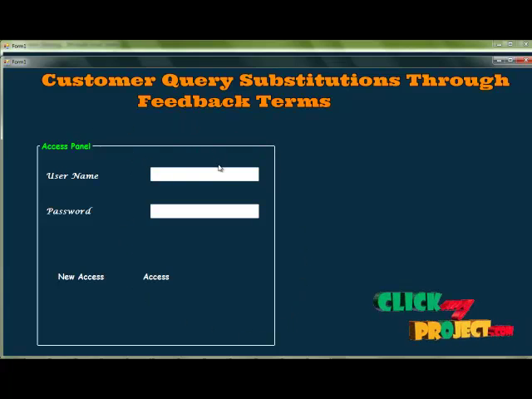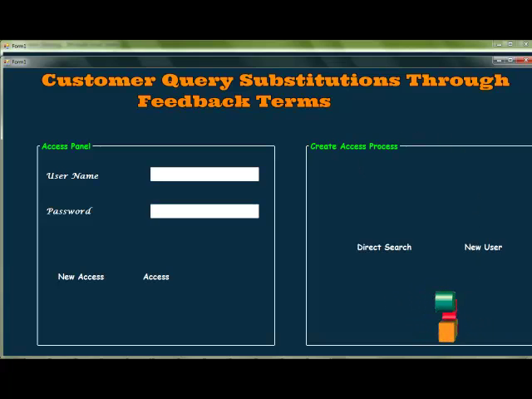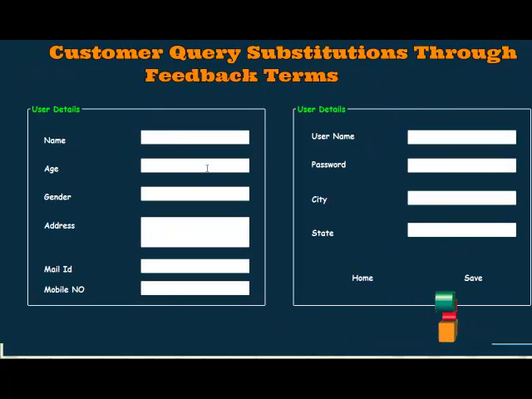In this access panel, the username and password are entered. After that, you can click the new user button. Another panel is displayed, showing the directors and a new user option. Then click the new user create button. This is where the user details are entered.